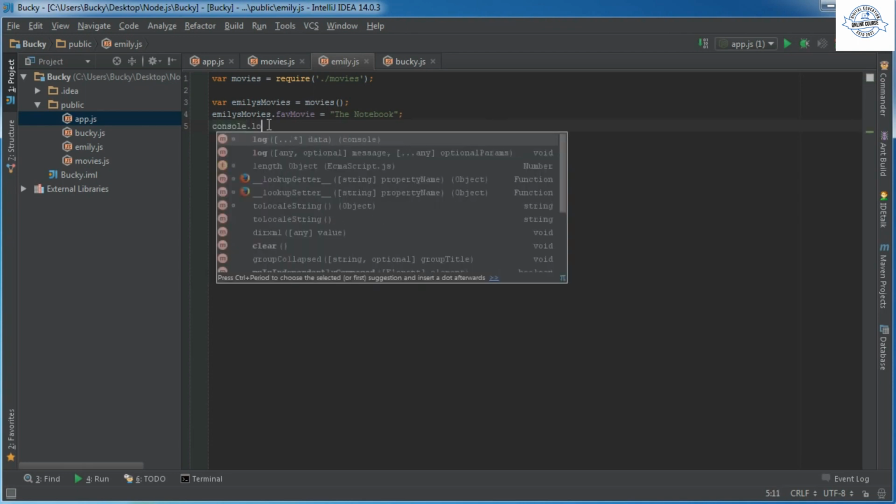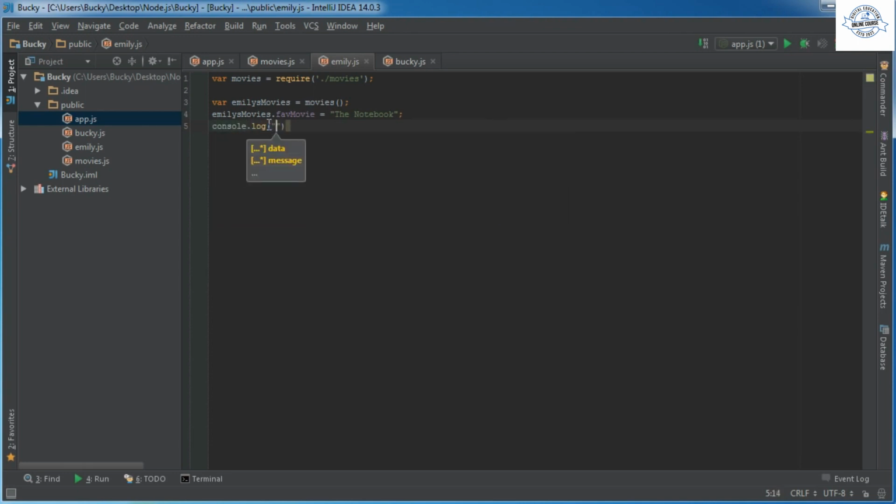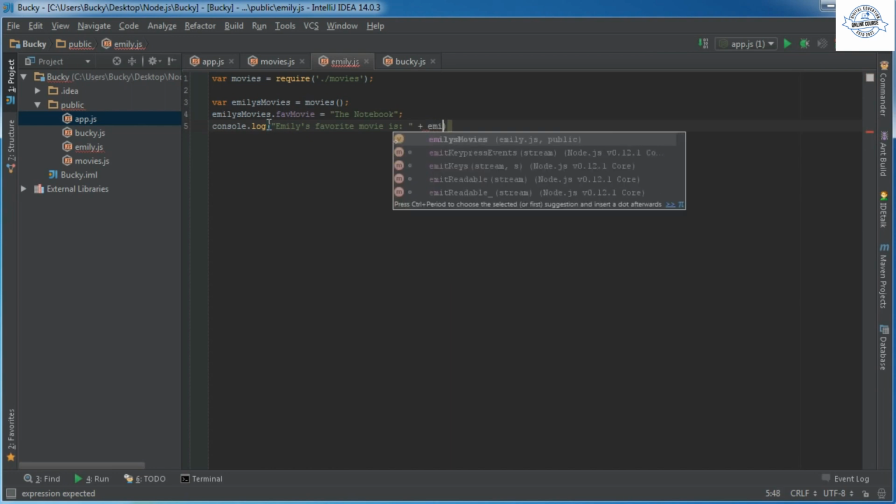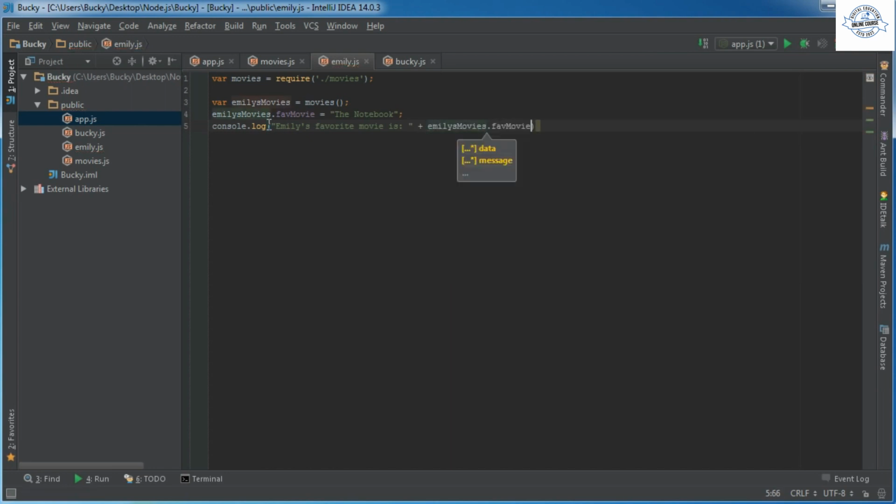So now if we just take console log, we can print out like before, Emily's favorite movie is Emily's movies dot fave movie, and we'll do the same thing with Bucky, except we will say Bucky's movies, and we'll actually not even set Bucky's favorite movie so you guys can clearly see.